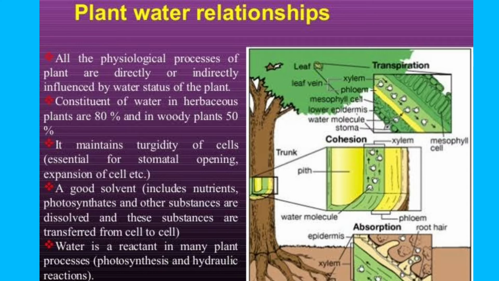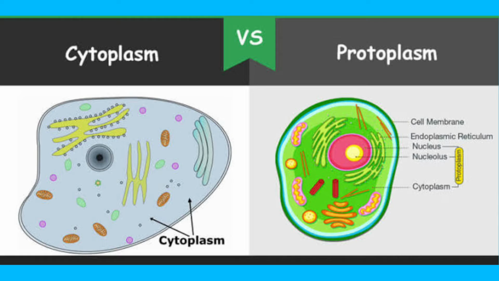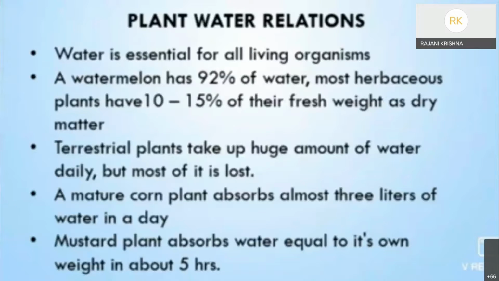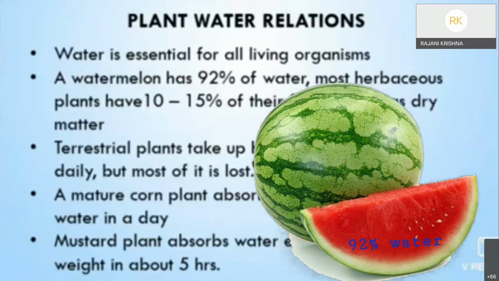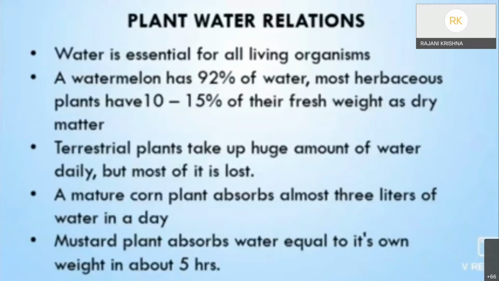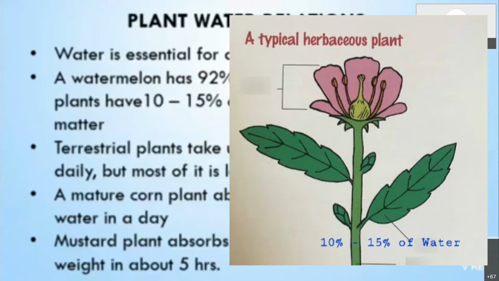Generally, the cell consists of protoplasm, cytoplasm, which is nothing but water. Different molecules are dissolved and several particles are suspended in the protoplasm. All plant parts have water. A watermelon has 92% water, and most herbaceous plants have 10 to 15% of their fresh weight as dry matter.